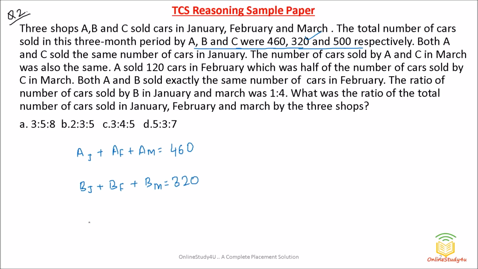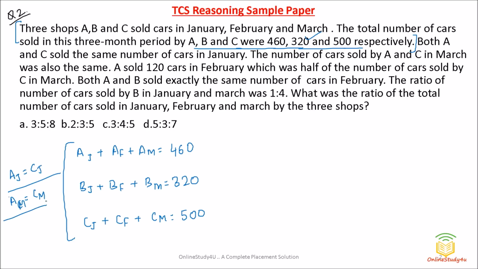Friends, the first thing to solve the question is to write down the data given in the question. Your 50% of the questions will get solved there. So this is the data given in these 2 lines. So we have already noted down. Both A and C sold the same number of cars in January. So again I will write down here. A sold in January is equal to C sold in January. The number of cars sold by A and C in March was also the same.